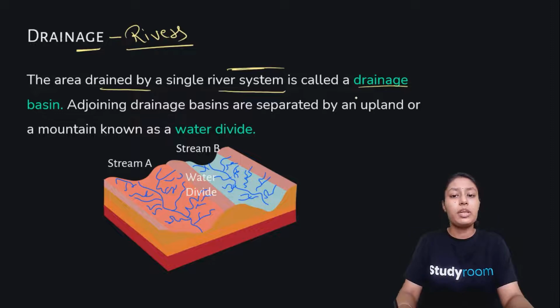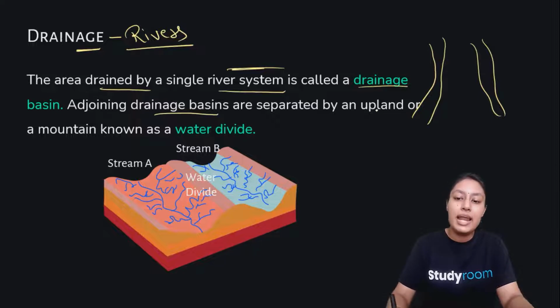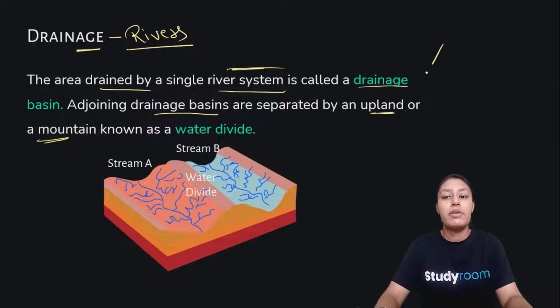The area, for example the channel, in which they pass through is called drainage basin, right? Now adjoining basins are separated by an upland or a mountain. Obviously, at first we will have a mountain, which is the source of water, and that will have a separate drainage basin.